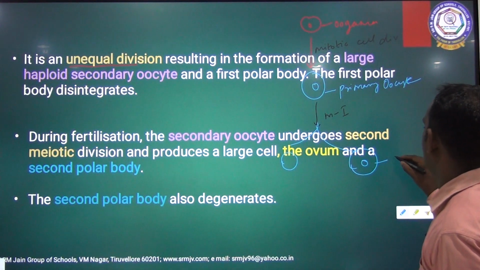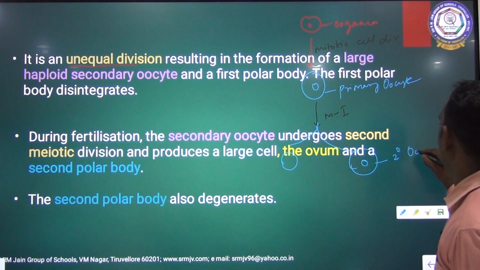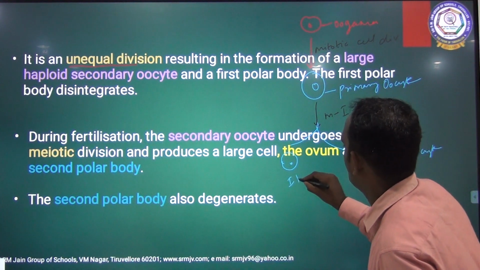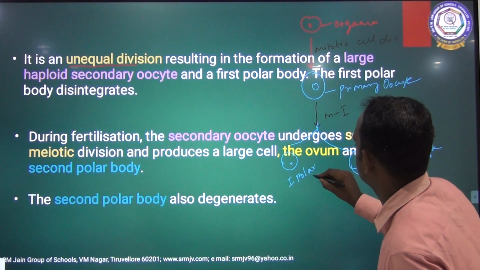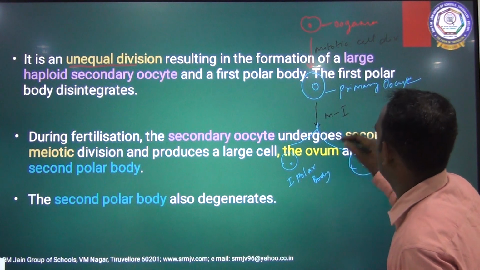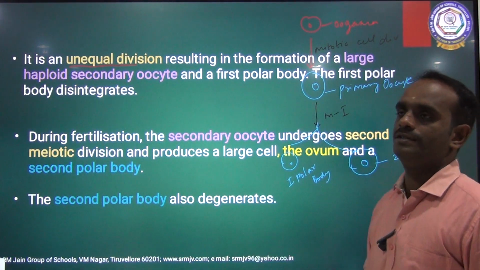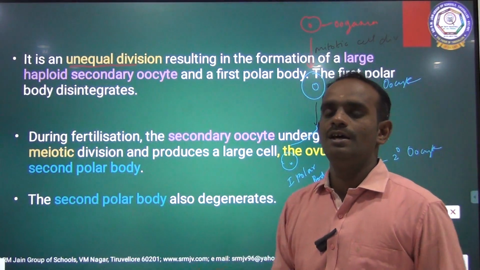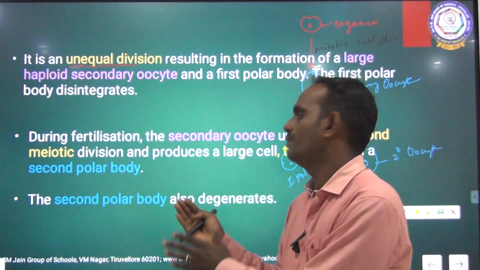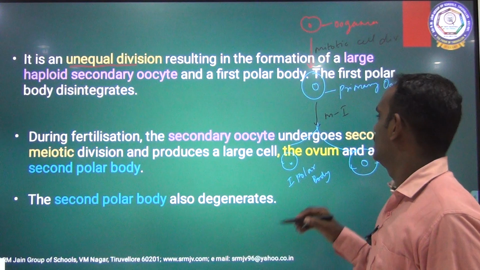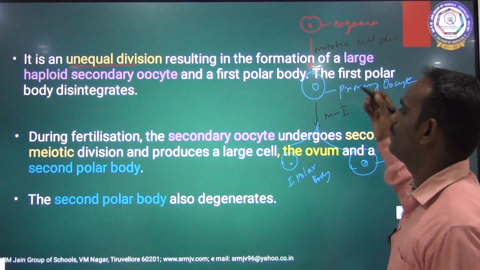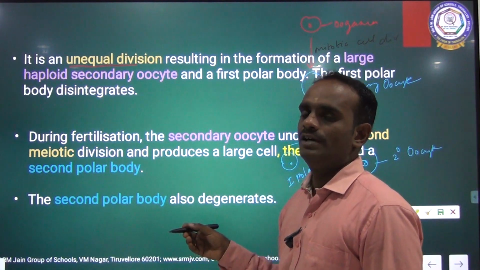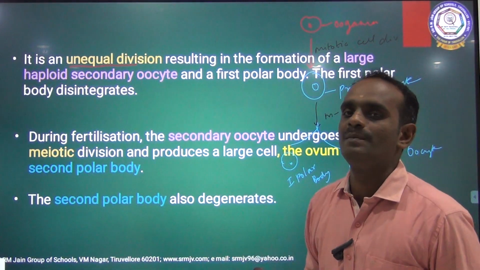This is called the secondary oocyte, and this is called the first polar body. The primary oocyte undergoes first meiotic cell division to form two different types of daughter cell. One is the polar body and another one is the secondary oocyte. The secondary oocyte is haploid in nature. During fertilization, what is fertilization? Fusion of gametes.